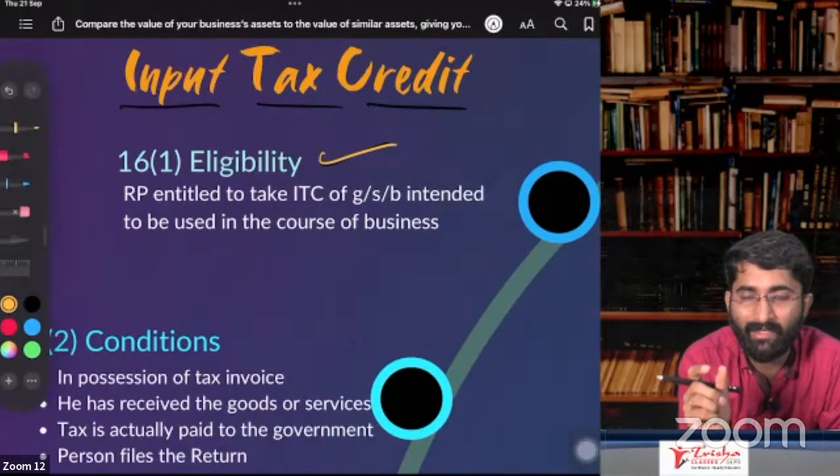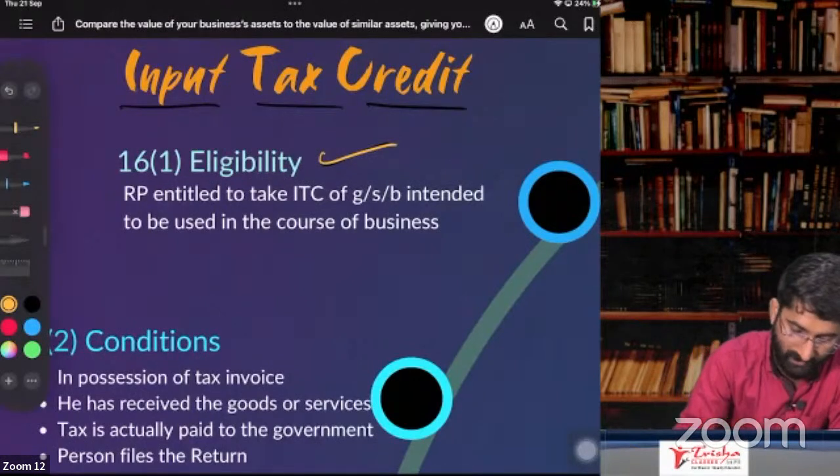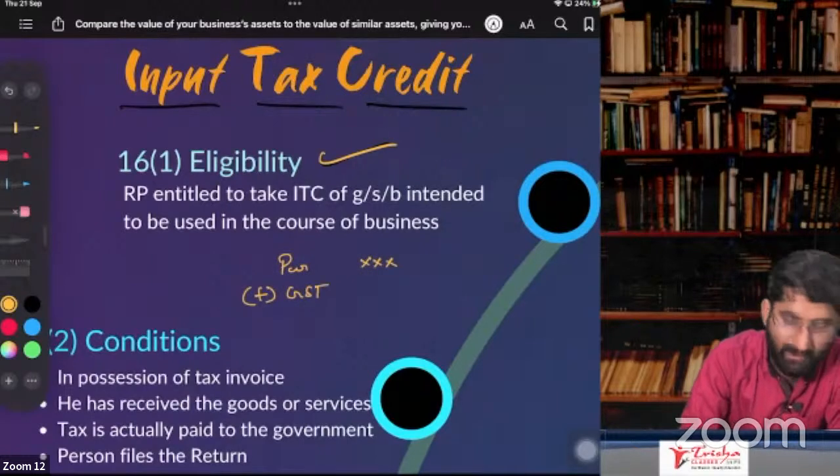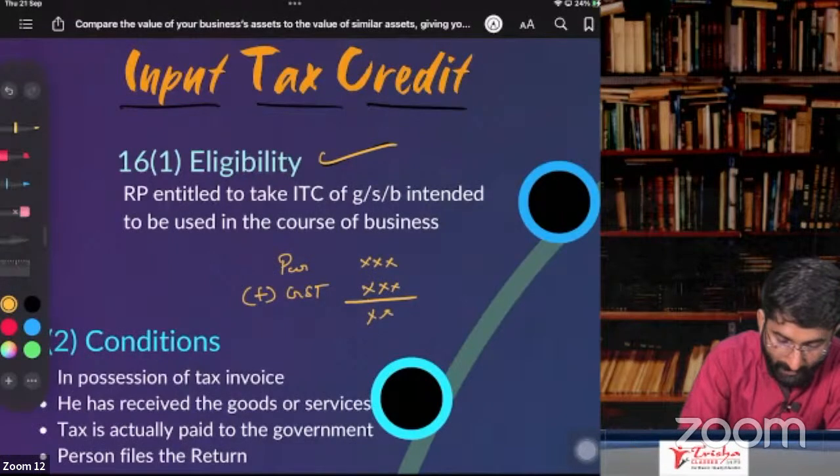You can take ITC. What is ITC now? Okay, first let me explain what is ITC. You purchase some goods. The value is some amount plus GST. GST is also there. You purchase this amount, correct? Totally you have paid so much. Now you are the purchaser here.